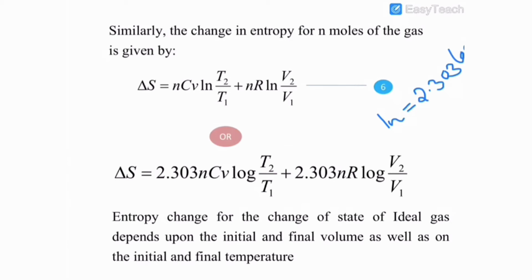Therefore, this equation can be written as delta S is equal to 2.303 n Cv log T2 by T1 plus 2.303 nR log V2 by V1. That is, entropy change for the change of the state of an ideal gas depends upon the initial and final volume as well as on the initial and final temperature.